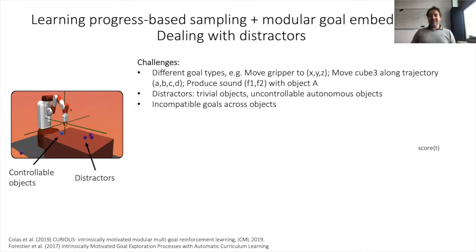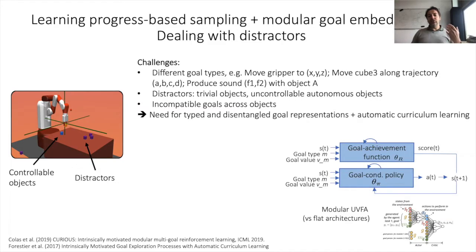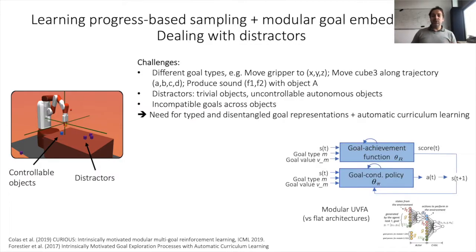And so to address this, one needs disentangled goal representation, which means the ability to consider goals that are specifying only a target configuration of a subpart of the scene. And so one also needs automated curriculum learning for sampling goals that are neither too easy nor too difficult. And so this is what we've been studying in the Curious system, which considers a modular representation of goals with the notion of goal types and goal values. So for example, here a goal can typically be move cube number 3 to position X, Y, while ignoring everything else in the scene. And then goal sampling is made hierarchically using absolute learning progress to sample first goal types and then to sample goal values.